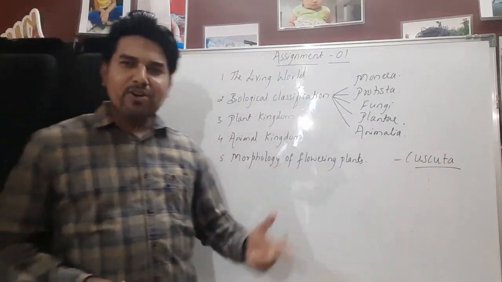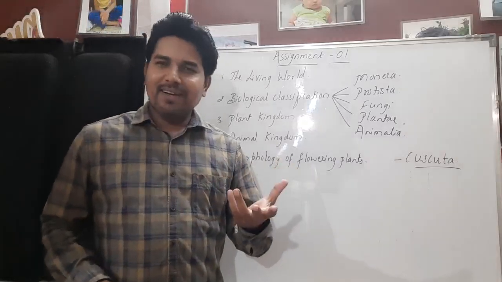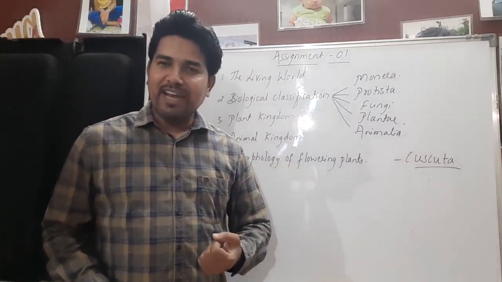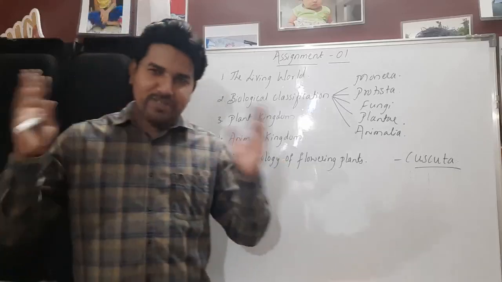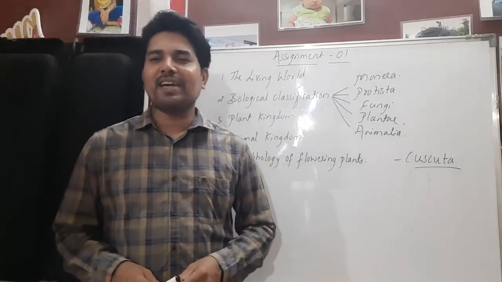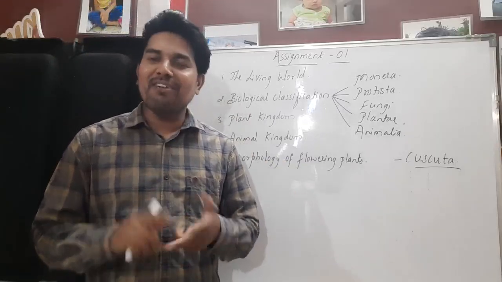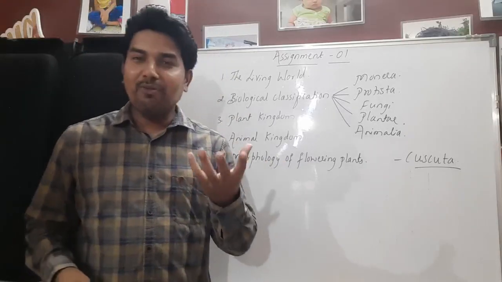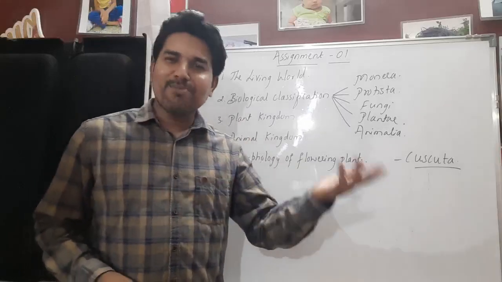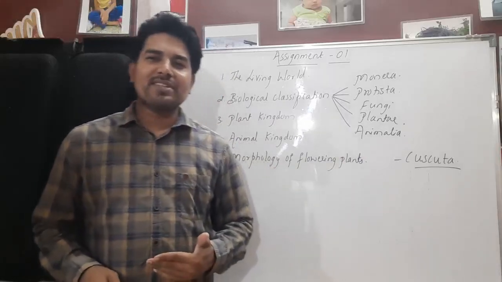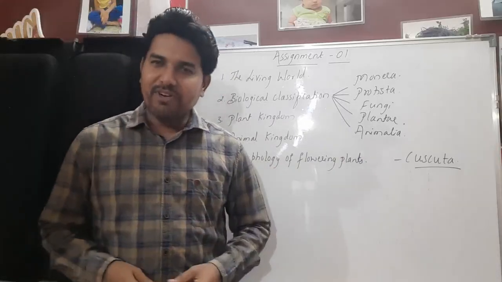Then morphology of the flowering plants. The flower we call the reproductive part of an angiosperm. This is a big topic where you will study the root, stem, leaf and their modifications, the flower and its modification, racemose inflorescence, cymose inflorescence, then symmetry, different types of symmetries.